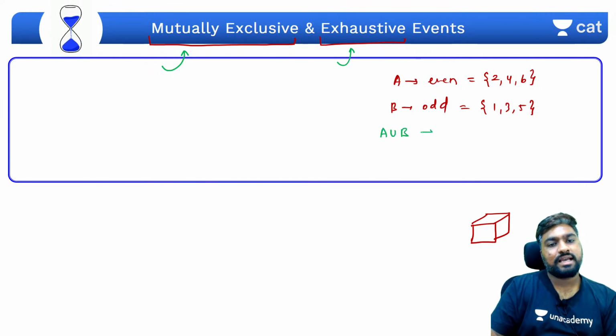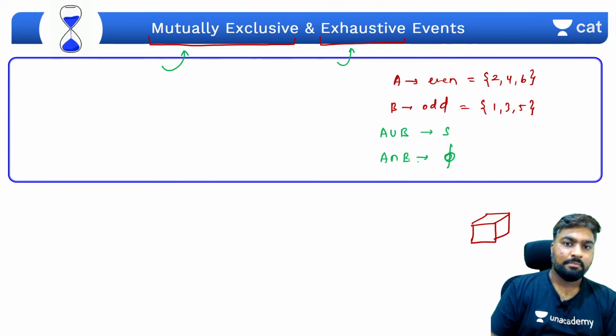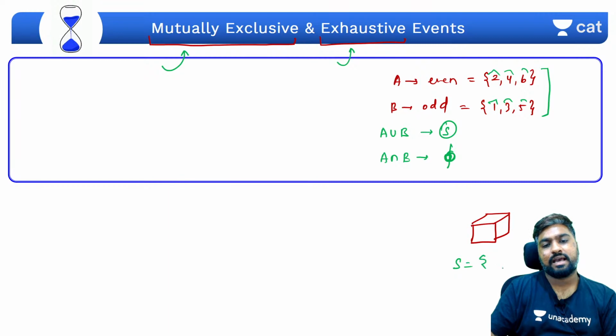Now events are both mutually exclusive and exhaustive if the union of these two sets is the sample space. Intersection of these two sets should be null. Basically, there should be nothing common in them. But if you include all the terms 1, 2, 3, 4, 5, 6, that's nothing but the sample space. यहाँ पे dice में sample space क्या है?